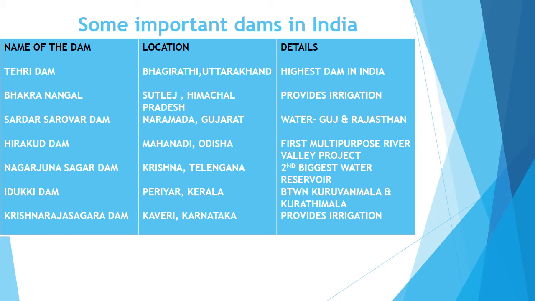Nagarjuna Sagar Dam, Krishna River, Telangana. It is the second biggest water reservoir in India. Idukki Dam. Location: Periyar River, Kerala. It stands between two mountains, Kuruvanmala and Kurattimala. Last, Krishna Rajasagara Dam. Location: Kaveri River, Karnataka. Krishnarajasagara Dam provides irrigation in Mysore and adjoining areas.